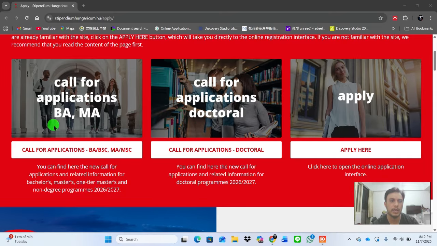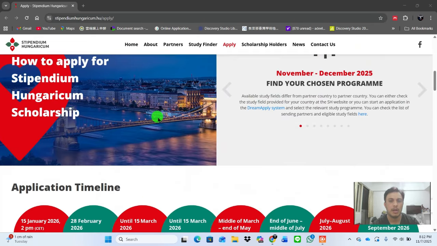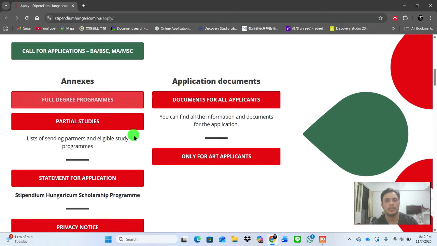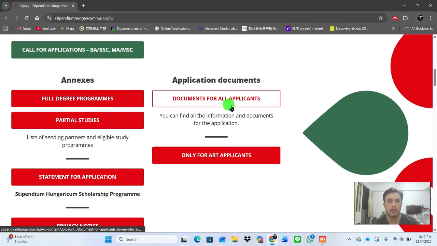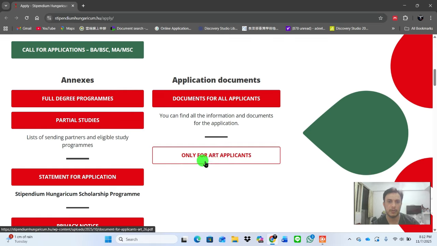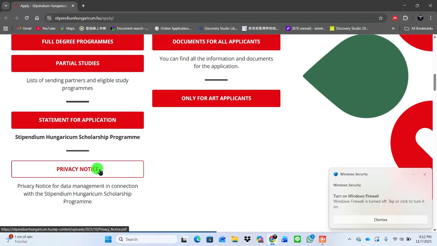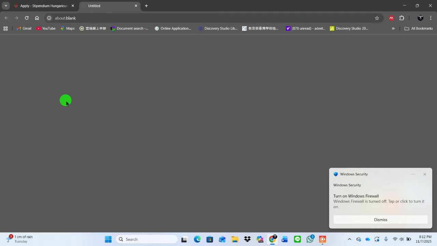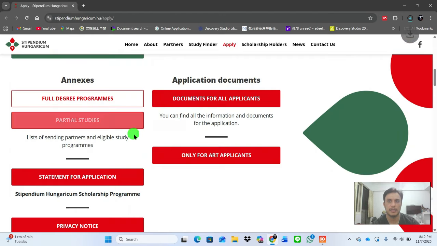But before applying, we discuss what kind of information you need. For example, if I click on call for application BA and BSc, it opens other information like full degree program, documents for all the applicants, partial studies only for art applicants, statement for application, and privacy notes. First of all, I want to show you the full degree program. If we click it here, it will open an Excel file. Let's just save it.